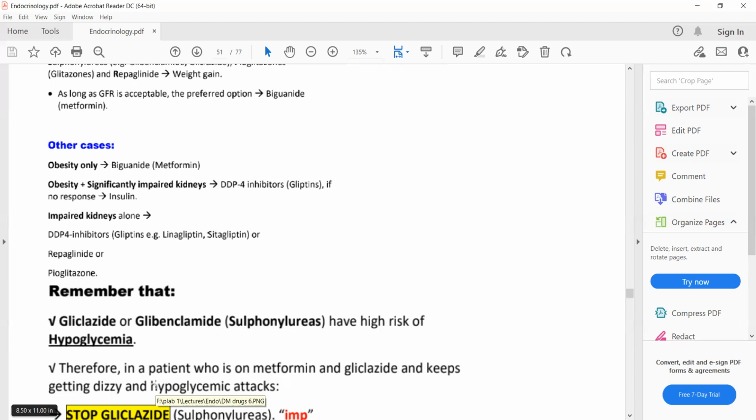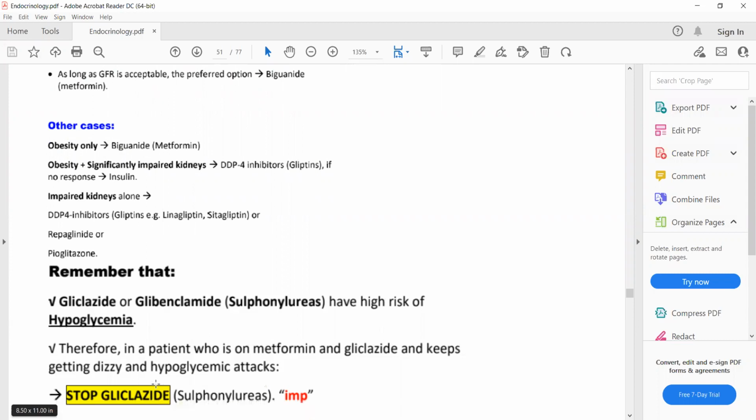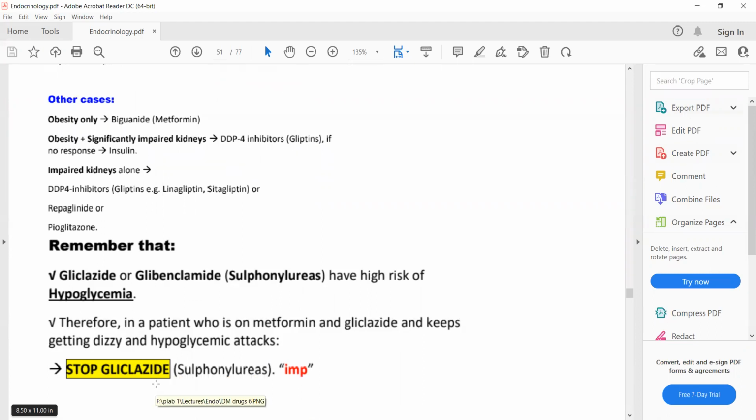So sometimes in Plab 1, they can ask you a question like this: a person is taking 500 milligram metformin and his HbA1c level is 53 or 54, still not in the target range. What is the next best step to do? Then you can select an option of increasing the dose of metformin. The maximum recommended dose of metformin, a biguanide, is 2000 milligram or 2 gram.